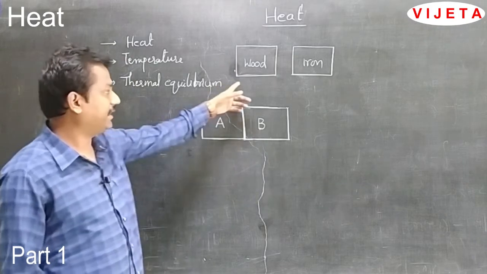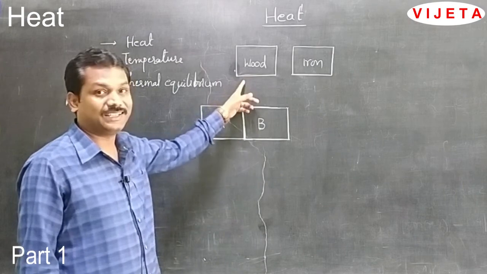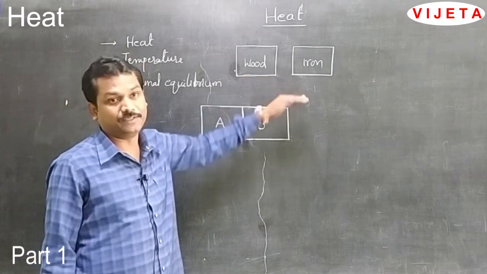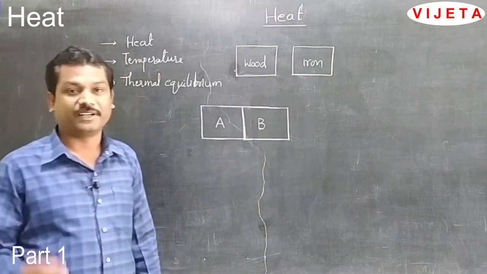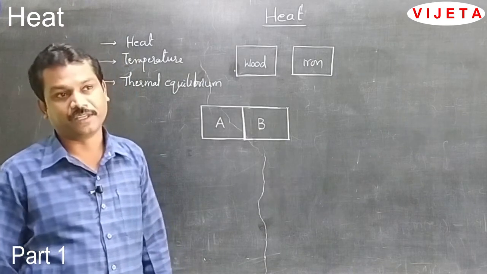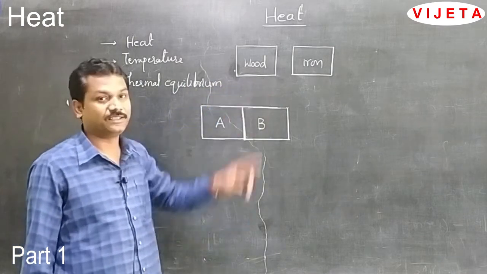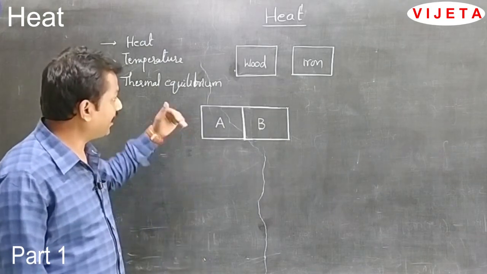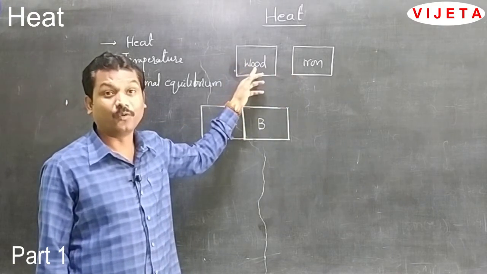Children, take two pieces which have the same dimensions. One is wood and the second one is iron. Keep these two pieces, the wood piece and the iron piece, in a refrigerator for a little while, minimum 15 to 20 minutes. After removing them from the refrigerator, touch the two pieces with your finger. What can you observe? We can observe that the iron piece is colder than the wood piece.